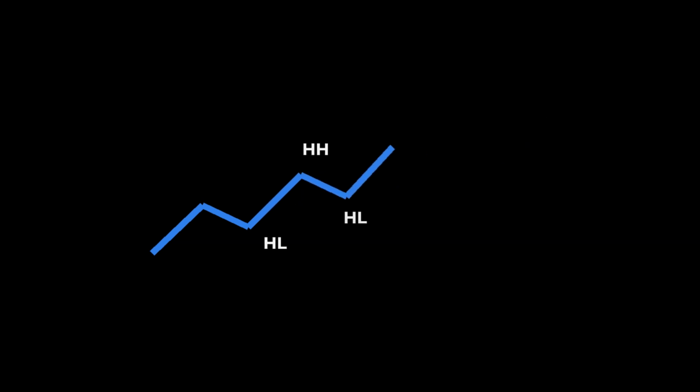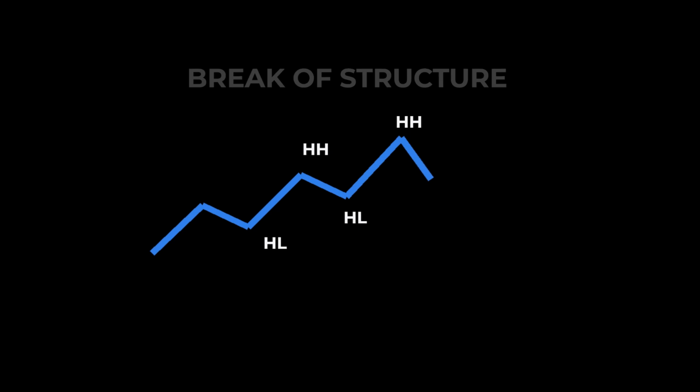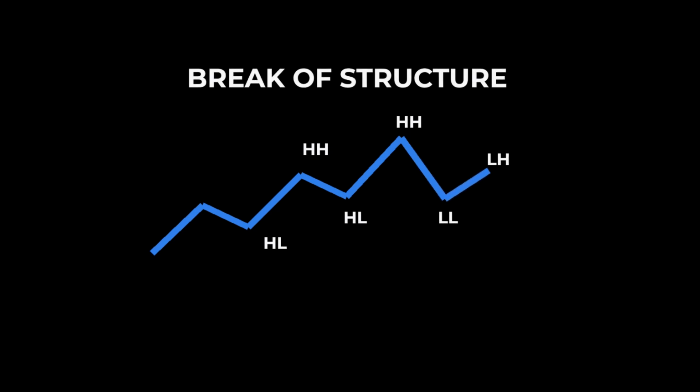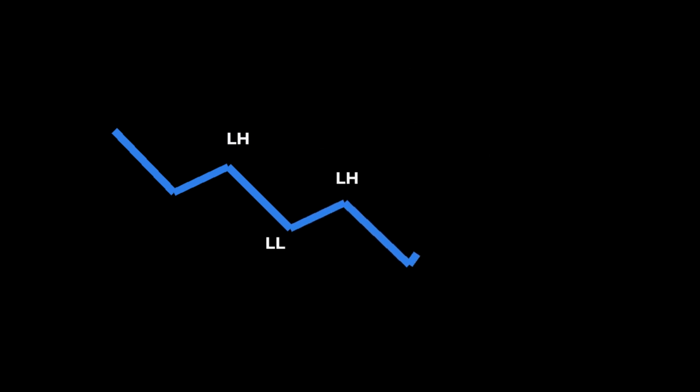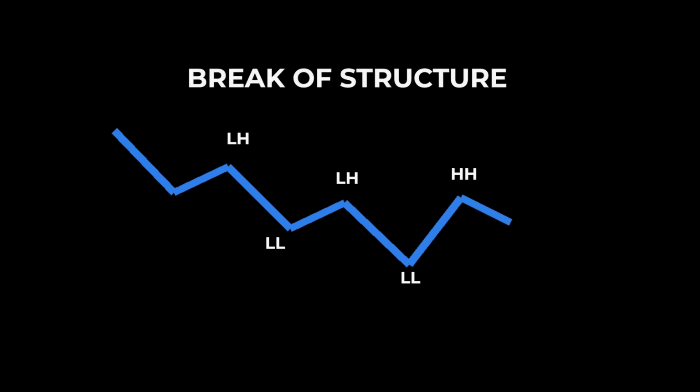Instead, it breaks below it. This is called a break of structure. It doesn't guarantee a reversal, but it tells us the trend may no longer be healthy. The same principle works in reverse. In a healthy downtrend, sellers keep making lower highs and lower lows. But when price breaks above the previous lower high, the structure changes.